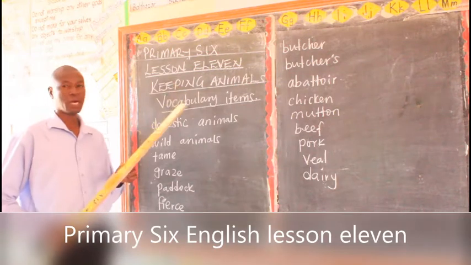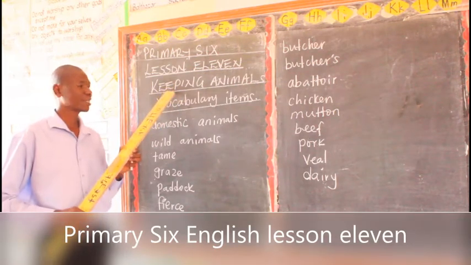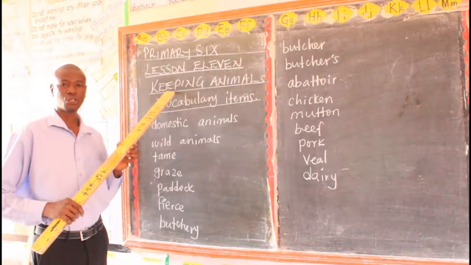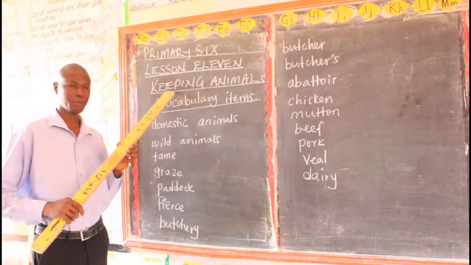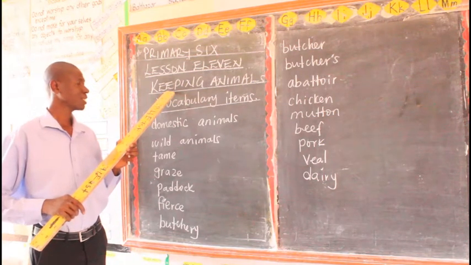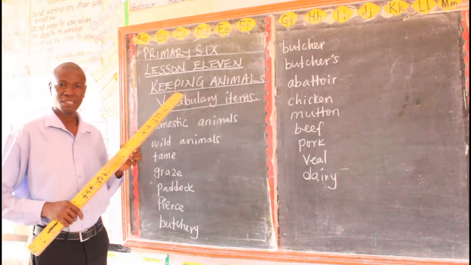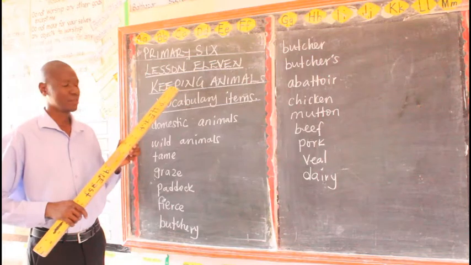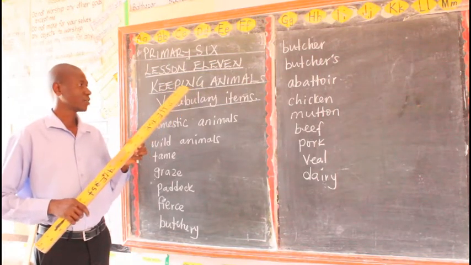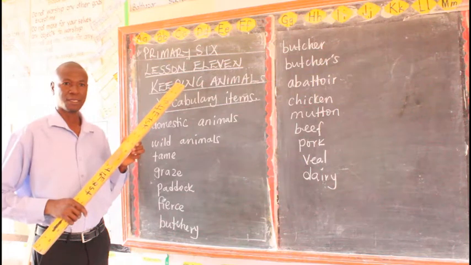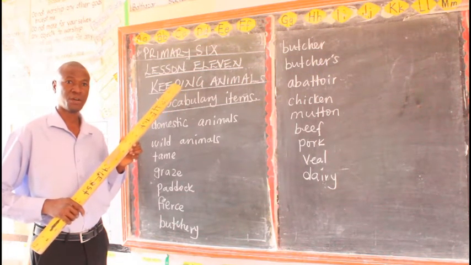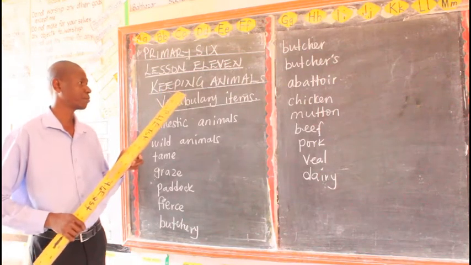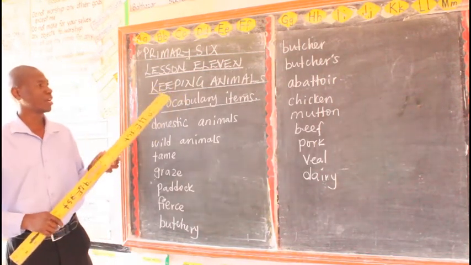Today we want to look at a new subtopic. Remember that we are still looking at occupations. The main topic is occupations. We have so far looked at baking, carpentry, tailoring. Now we want to look at keeping animals. This one is one of the subtopics that we are supposed to handle under activities. Occupations. So let's look at now keeping animals.